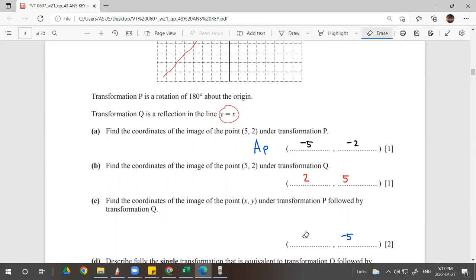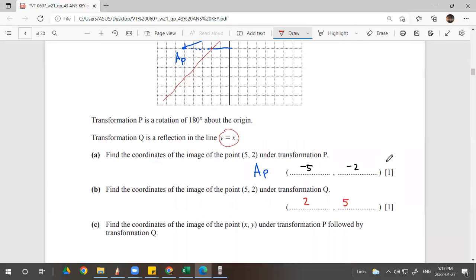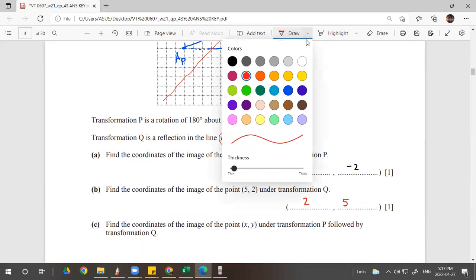Sorry, I did something wrong. x, y, not 5, 2, under transformation P followed by transformation Q. So if you want to make x and y the general form, I can use 5, 2 for the general form, under transformation P followed by transformation Q.